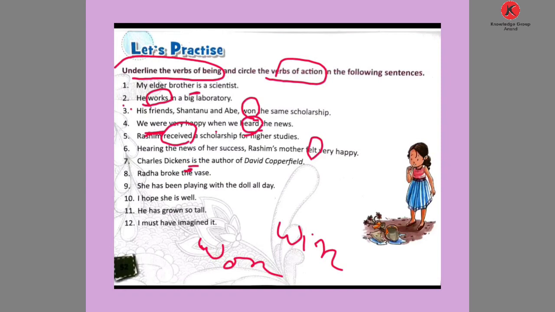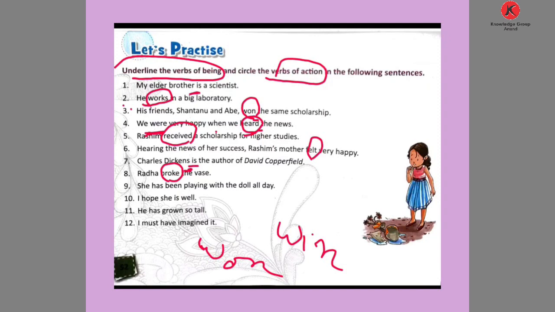Now number 8: Radha broke the vase. Here the to be form is not used, only the main verb is used, broke. So circle the word broke. It's the past form of the present form break. Now number 9: She has been playing with the doll all day.